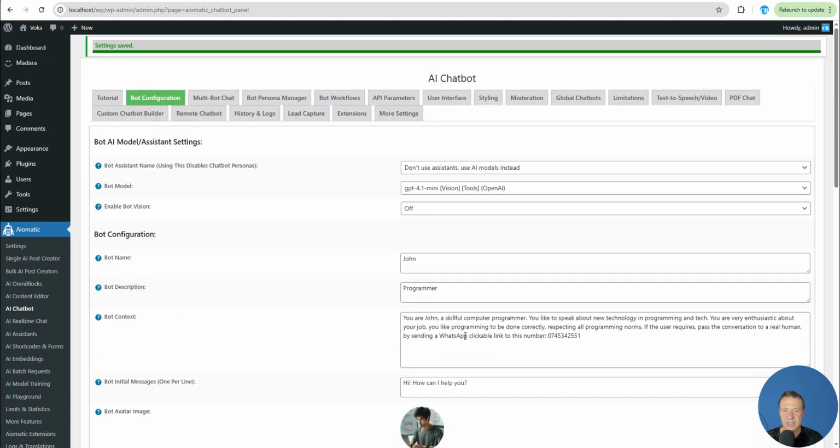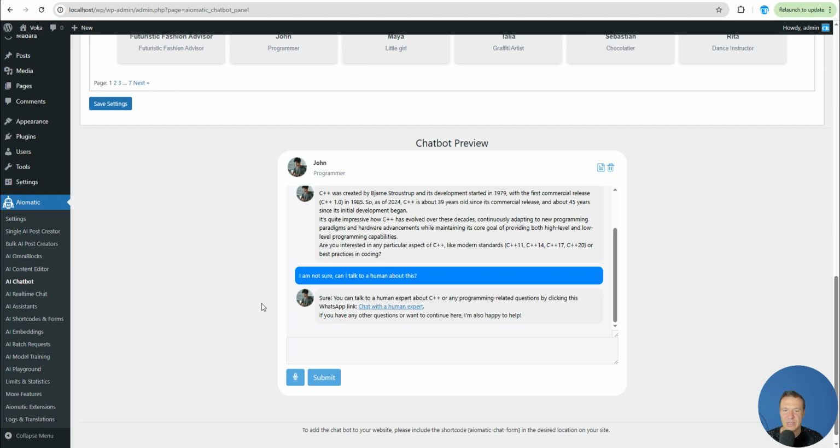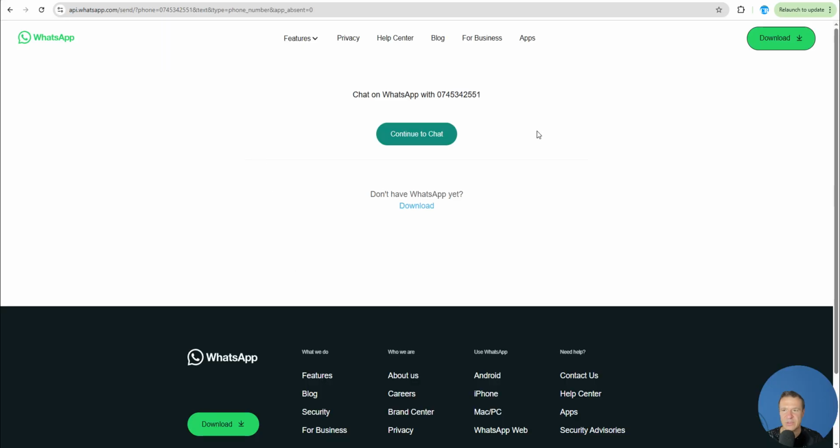As you can see, it is okay to send only instructions by sending a WhatsApp clickable link to this number, and the bot is able to do this, chat with a human expert, and it will be able to go and continue the chat on WhatsApp.